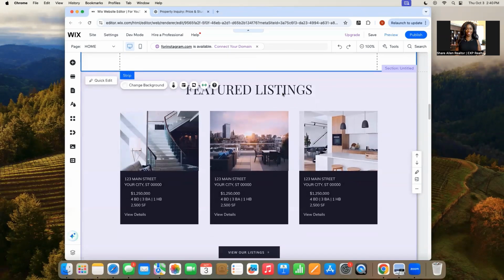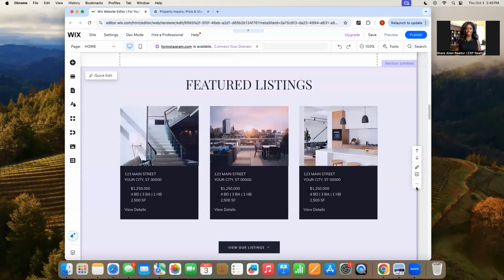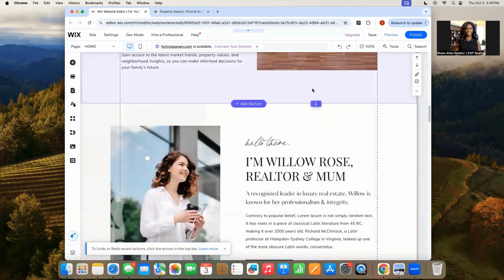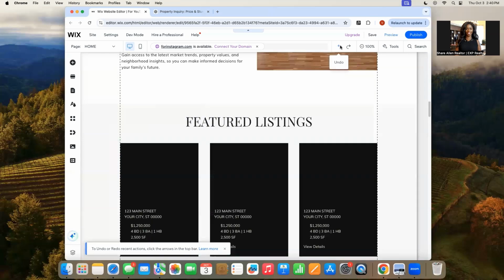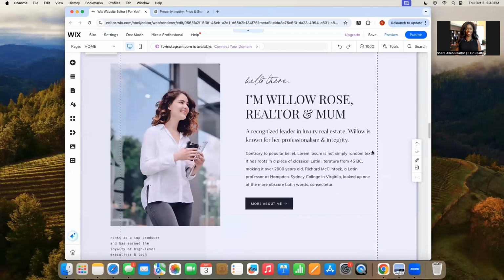You could change this if you wanted it to say something else. If you don't have any listings, you can actually delete this. You may not even need it. If you don't want to delete it or you delete it by accident, you can just undo and add it back. So this next section is about the home section.